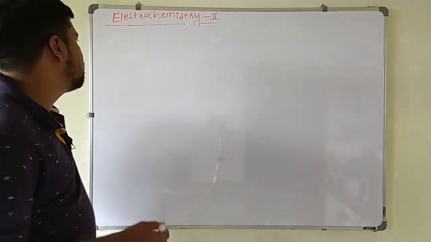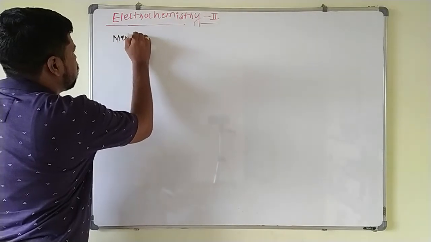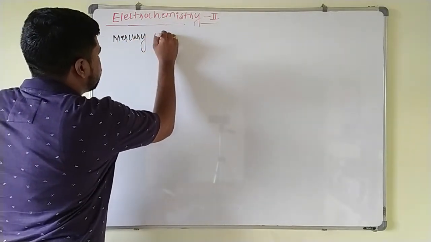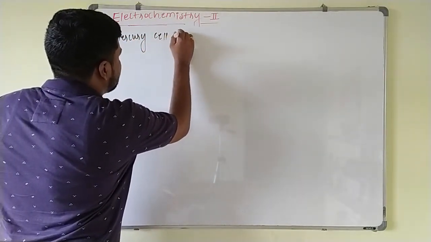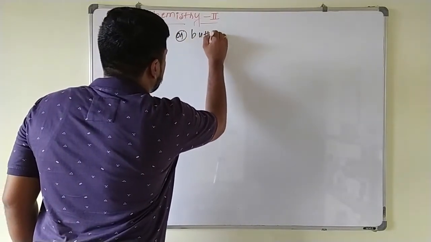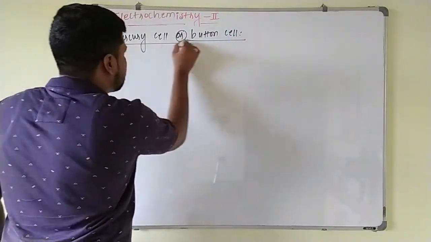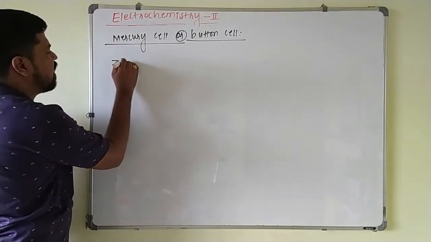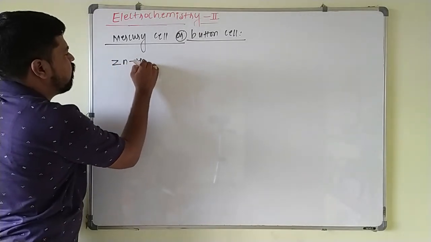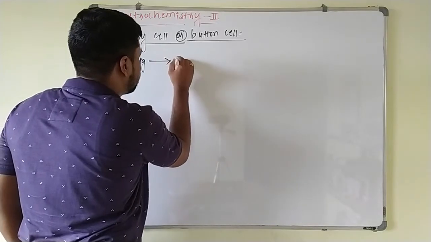Now we will discuss the mercury cell. This mercury cell is also called a button cell, since it has a button shape. In this mercury cell, a zinc amalgam acts as the anode. Any metal with mercury is called an amalgam. So here zinc amalgam is acting as the anode,